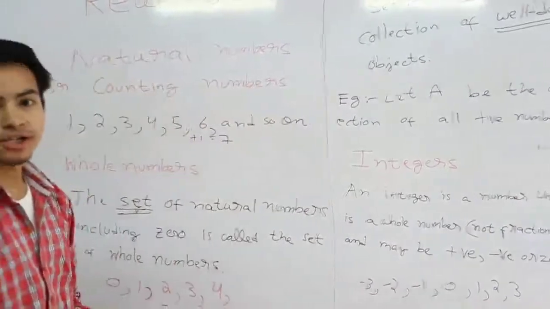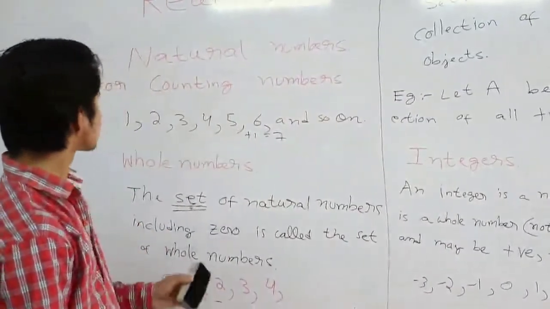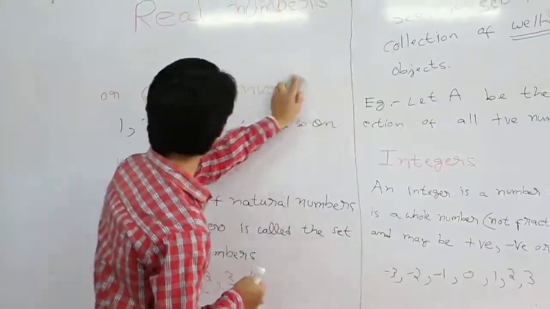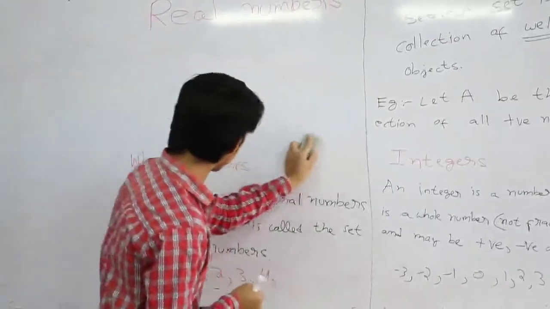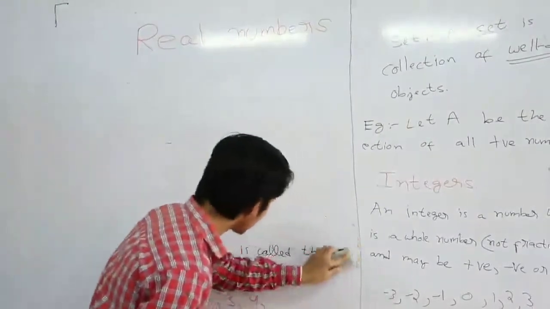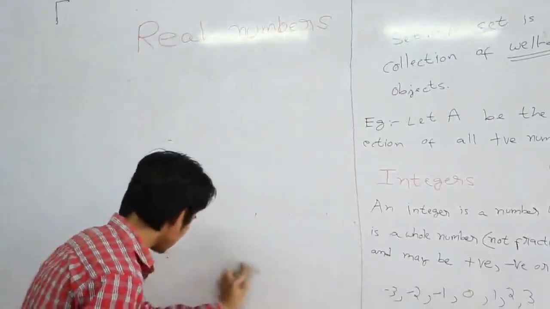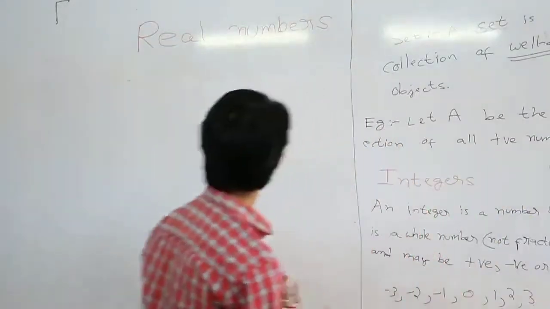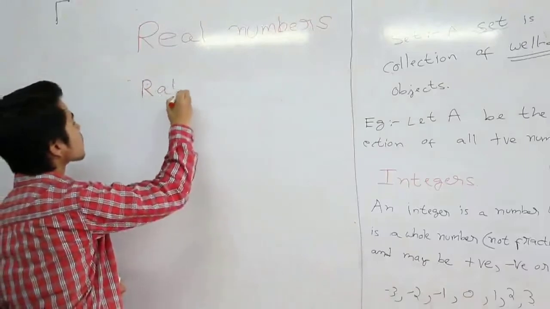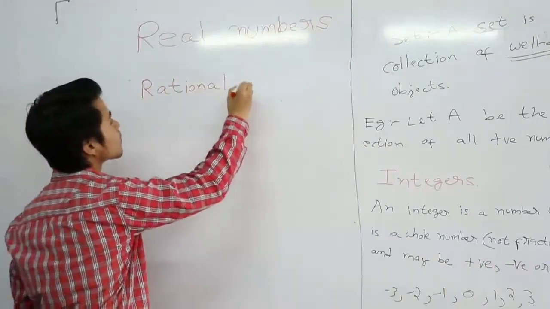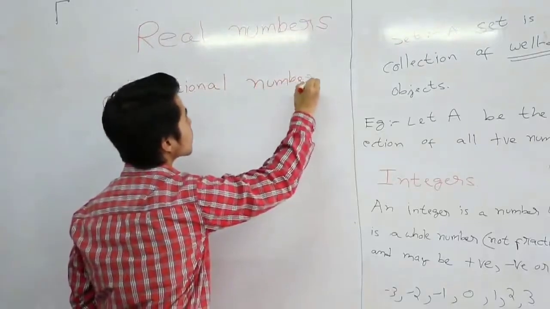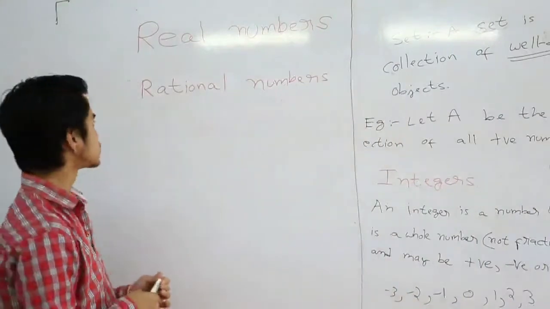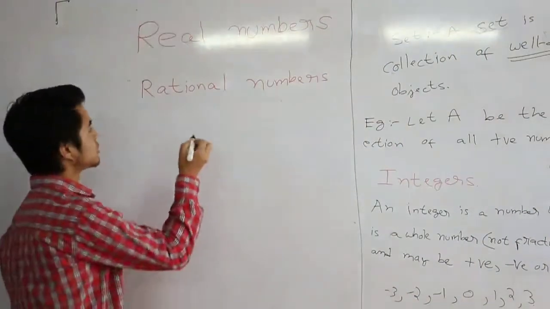Alright, so let me move on to the next group of numbers, which we call rational numbers. Alright, so let me just rub off this part. So what are rational numbers? Let me go first to the definition.